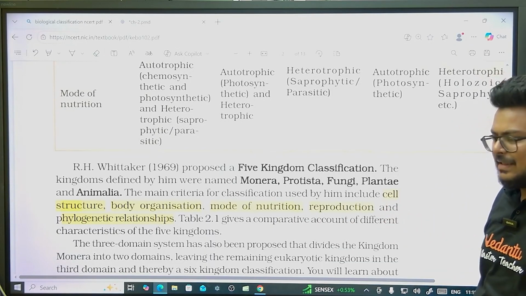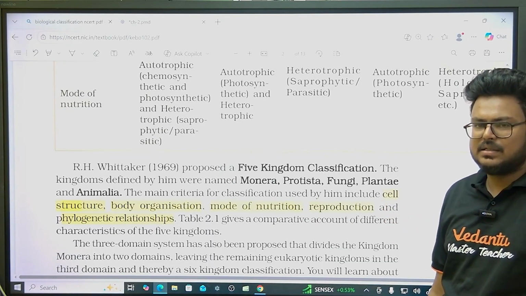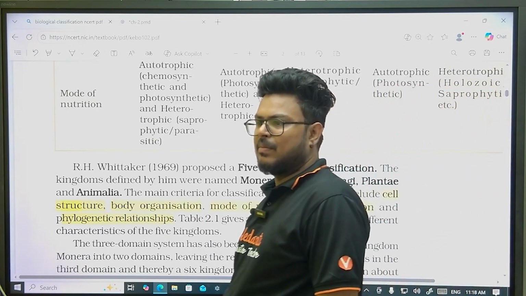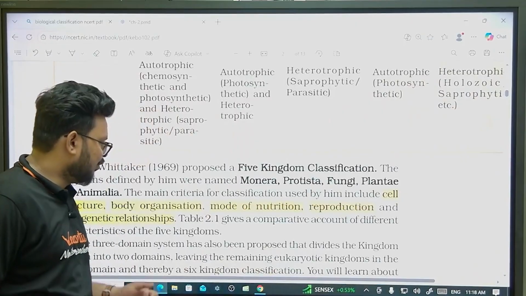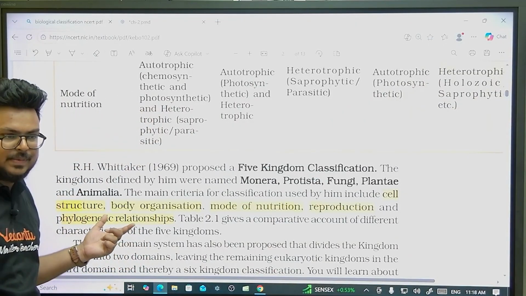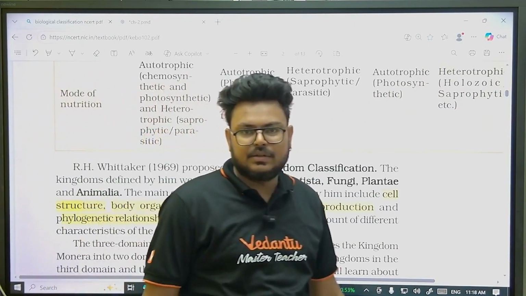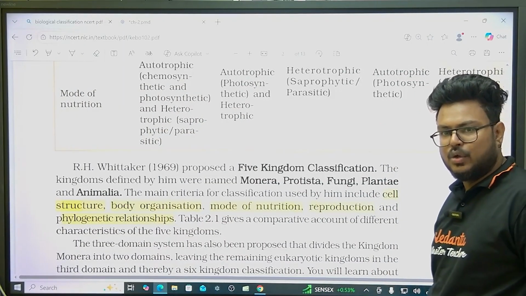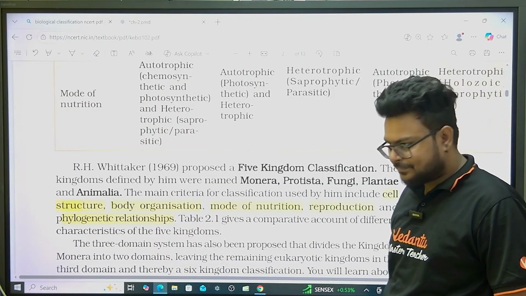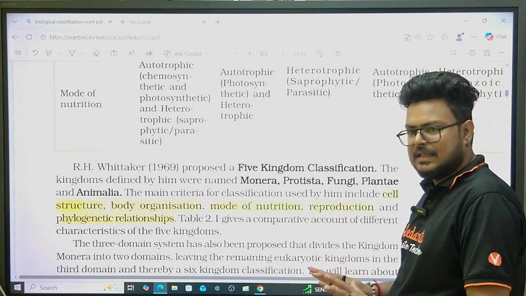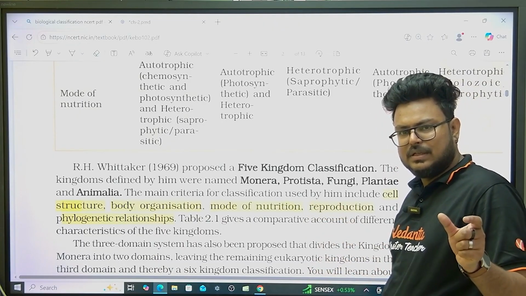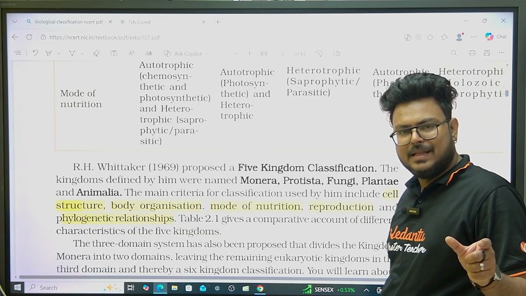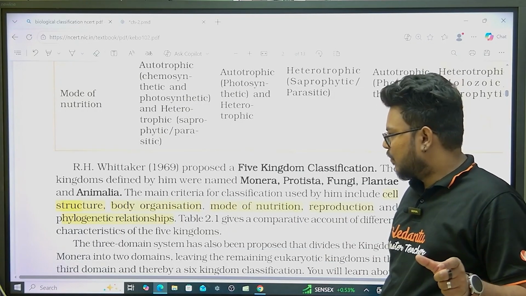If in the exam cell wall is given, it will not be correct. If nuclear membrane is given, it will not be properly correct. So we have to be very specific: when we say cell structure, that means prokaryotes and eukaryotes, and when we talk about body organization, that means unicellular or multicellular. Everything classifies into basic parts. First, Monera includes prokaryotes, that is cell structure, and unicellular body organization.